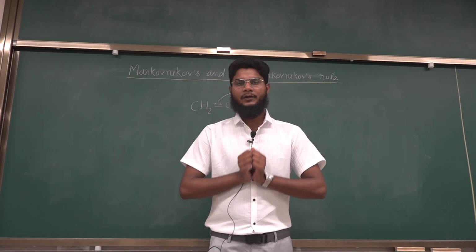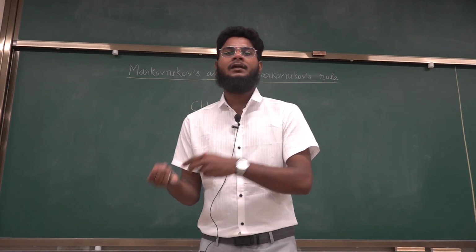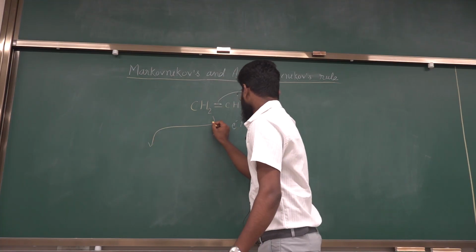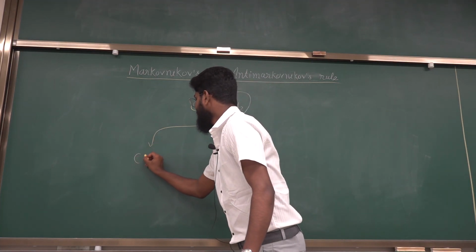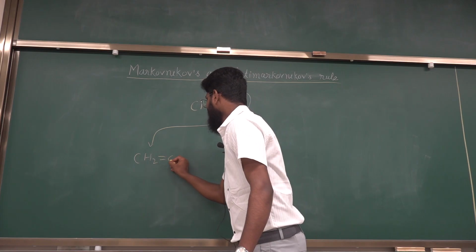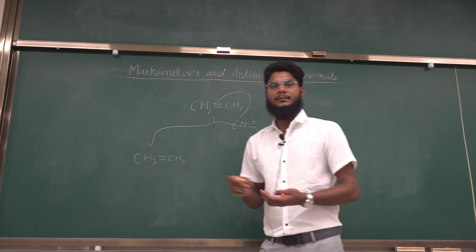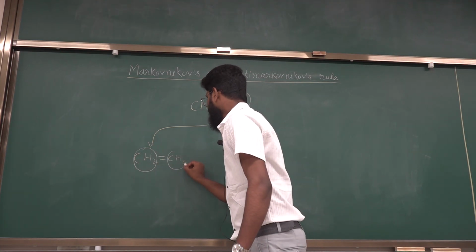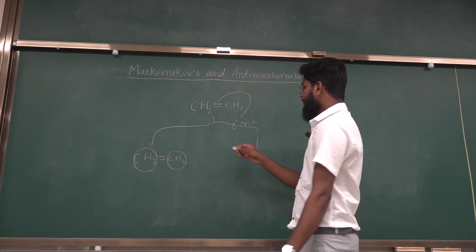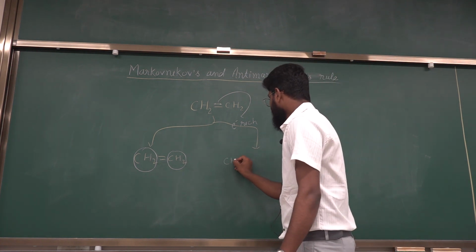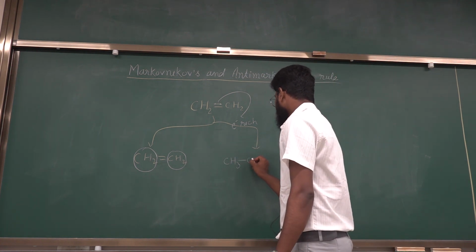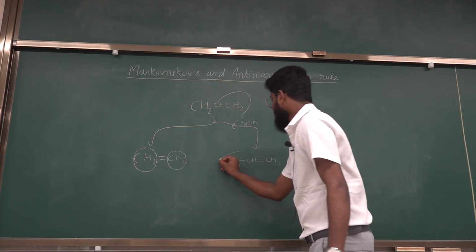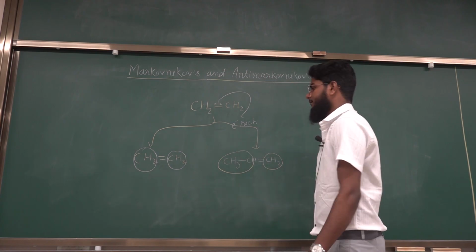The answer is no, because alkenes can be either symmetrical or unsymmetrical. Symmetrical alkenes are the alkenes in which both the substituents of the double bond are the same. Here you can see both the substituents of the double bond are the same. But in the case of an unsymmetrical alkene, the two substituents along the double bond are not equal. Here you can see this is a different substituent and this is different.